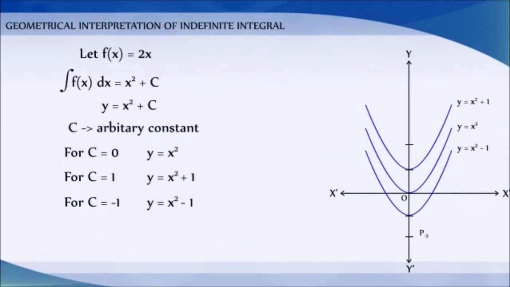Thus, for each positive value of c, each parabola of the family has its vertex on the positive side of the y-axis, and for negative values of c, each has its vertex along the negative side of the y-axis.